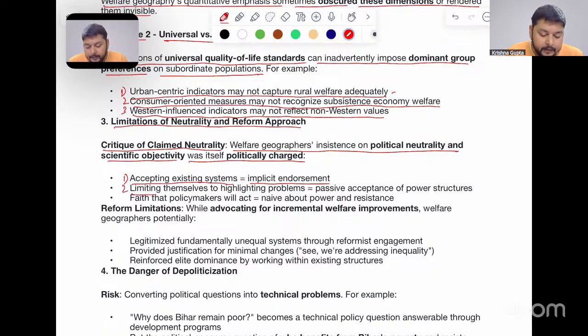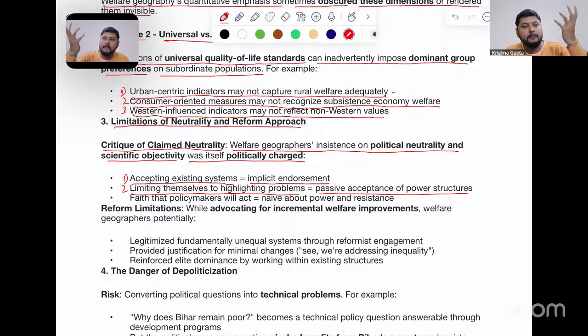Number two, limiting themselves to highlighting problems is passive acceptance of power structures. If there is a problem, we say that yes, the problem is present. And as I say the problem is present, it is aligned to the political structure, which also says the problem was there, is there, and will be there in future. So what solution did welfare geography give to the people? This also acted as a limitation. Number three, faith that policymakers will act is naive about power and resistance.